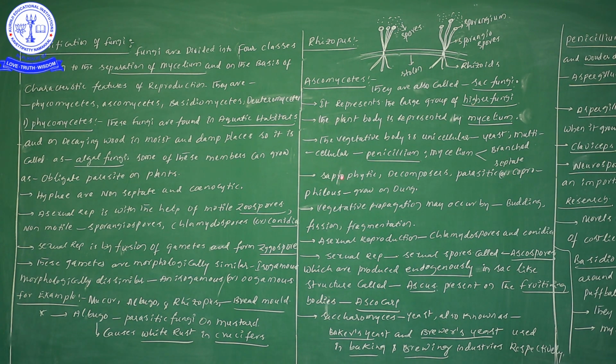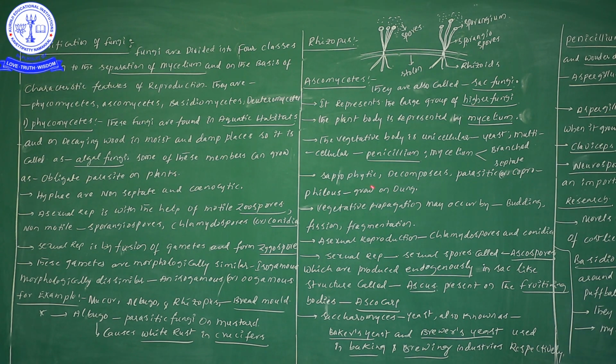Next one, the members in Ascomycetes can be saprophytic fungi, decomposers, or parasites. Let us see one by one. Saprophytes depend on dead and decaying organisms. Decomposers help in the decomposition process. Parasites take food materials from living organisms. And some kinds of members grow on dung also.